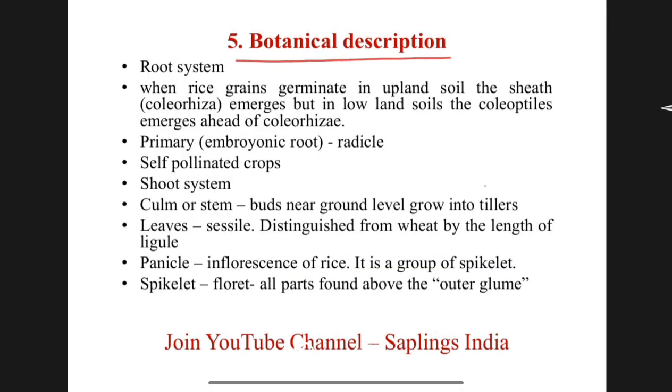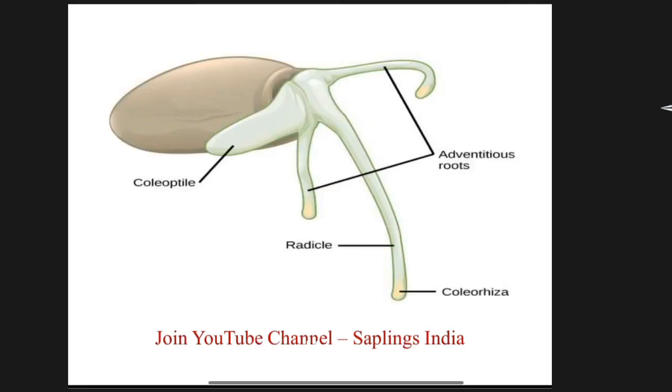Botanical description of rice. First, we talk about the root system of rice. When rice grains germinate in upland soil, the coleorhiza emerges first. In lowland soils, coleoptile emerges first, ahead of coleorhiza. This is coleoptile and this is coleorhiza.